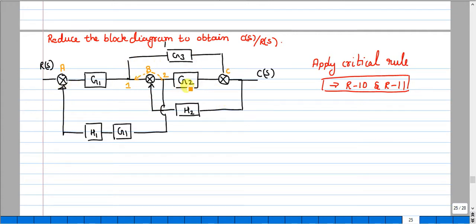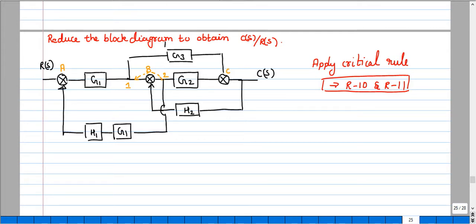So my situation makes me apply the critical rule. I always try to avoid it, but that doesn't mean that you are not supposed to use the critical rule. There will be some situations where you have to apply it.